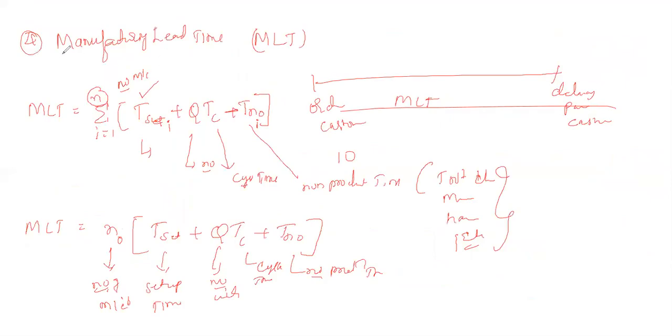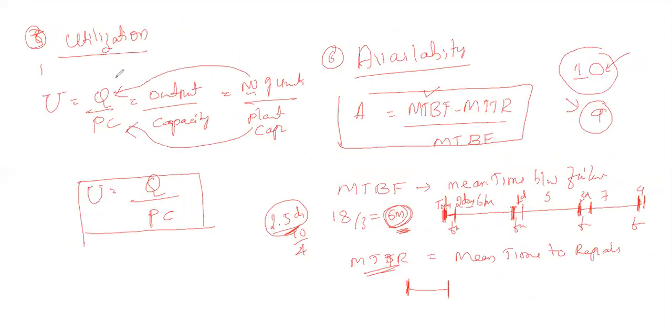Okay, and the next one is the manufacturing lead time. The manufacturing lead time is calculated by using n, the number of machines, setup time, Q into Tc, plus the miscellaneous non-operation time. This is about the manufacturing lead time. Utilization is equal to Q by PC, so the output divided by the production capacity.